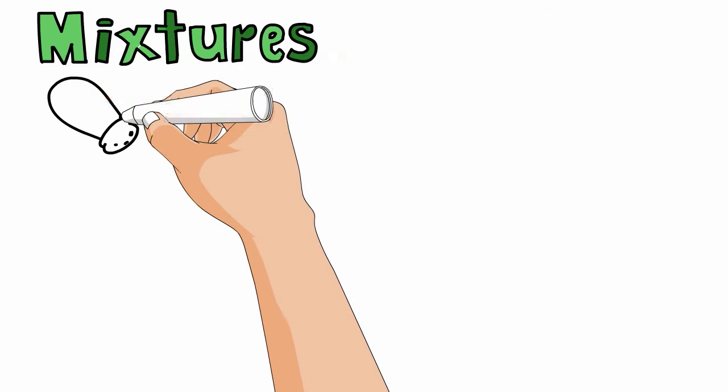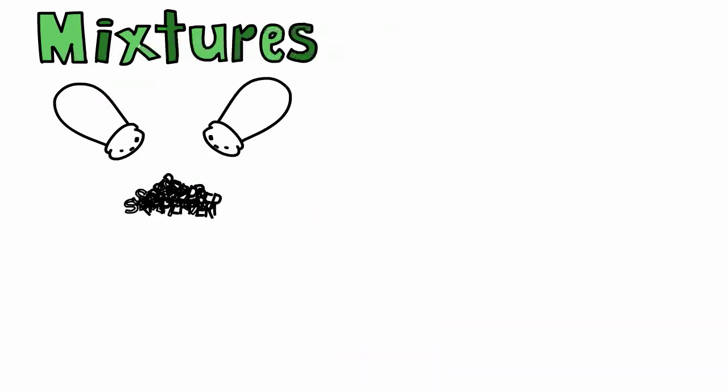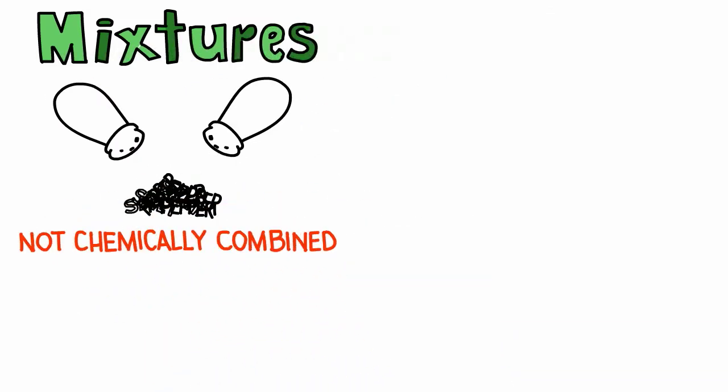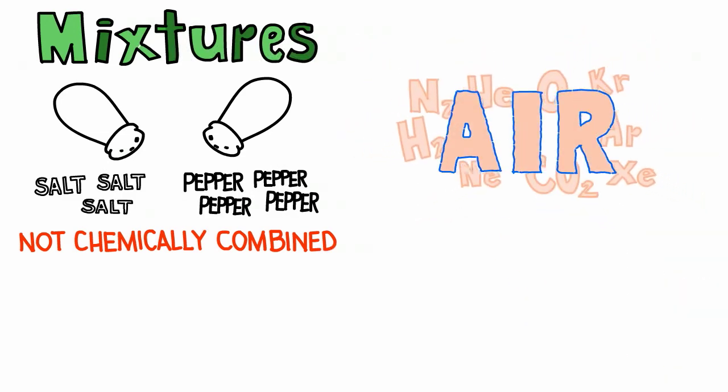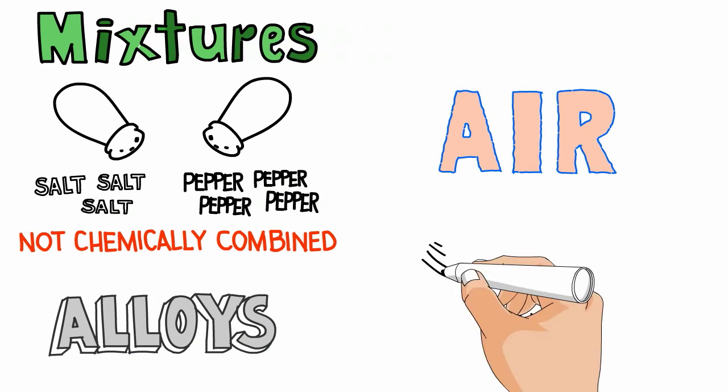Mixtures are made up of 2 or more substances mixed together, but not chemically combined. Mixtures can be separated easily. Air is a mixture of gases. Alloys are mixtures of metals.